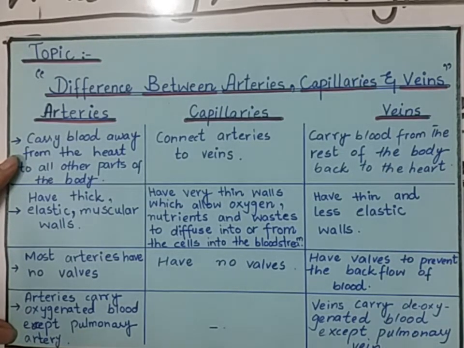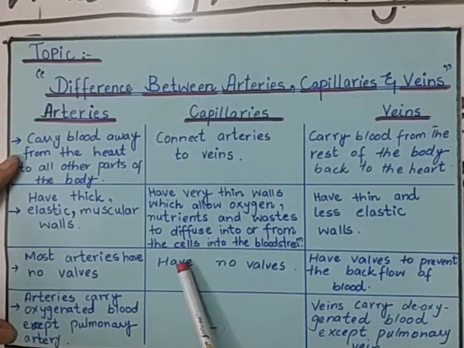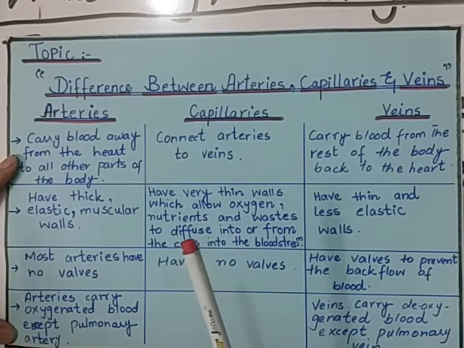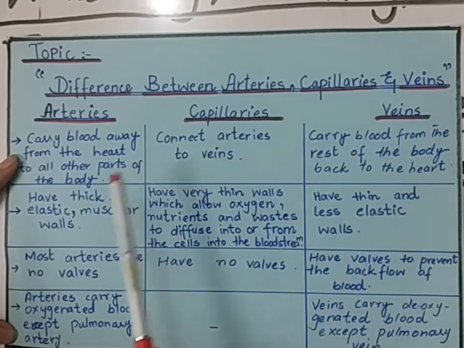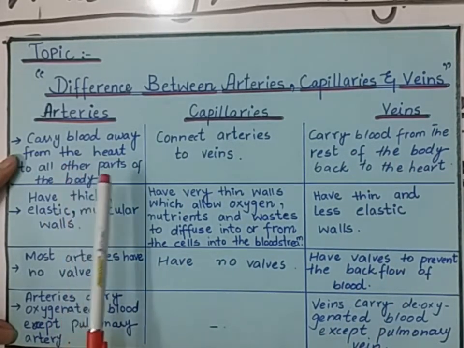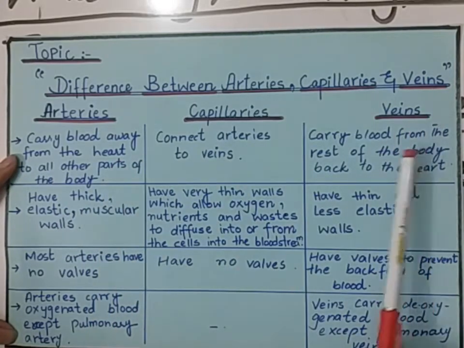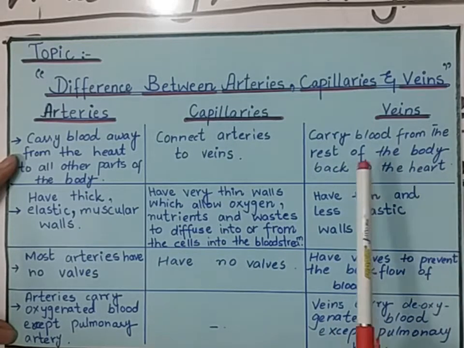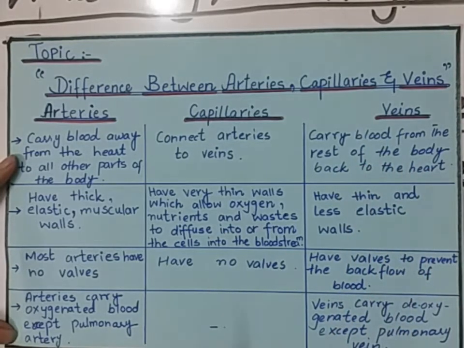In the first process, it transports the oxygenated blood to all the parts of the body, and in the second process it carries the deoxygenated blood from all parts of the body back to the heart. So arteries carry oxygenated blood to all parts of the body, and veins carry deoxygenated blood from the body to the heart.